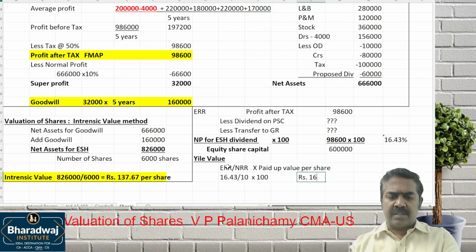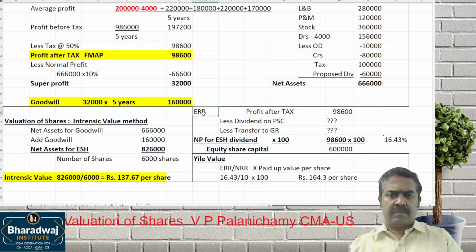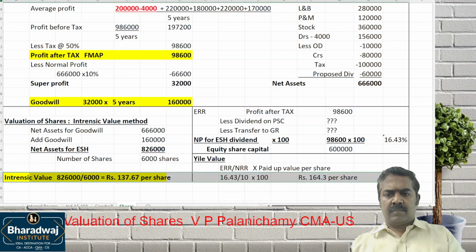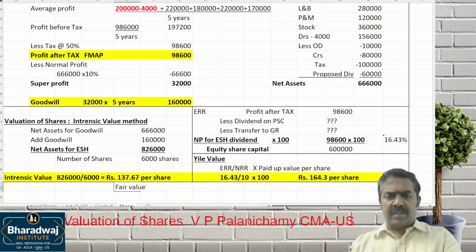So the value is 164.3 per share. Fair value is intrinsic value plus yield value divided by 2. What is the fair value? 150 point.